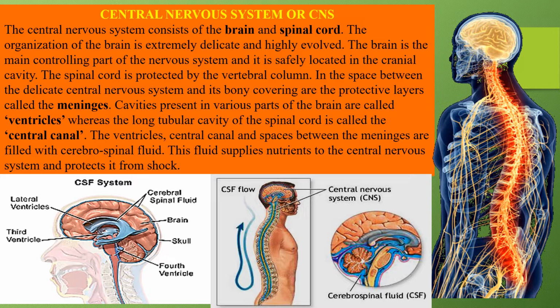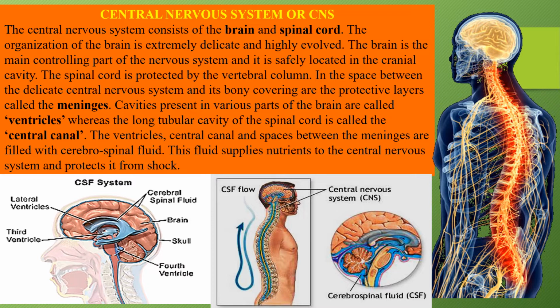In the space between the delicate central nervous system and its bony covering are the protective layers called the meninges. ठीक है, तो ये जो space के the space between the delicate nervous system and its bony covering, इसके बीच में भी एक protective layer है, क्योंकि जो nerves है ना हमारी जो brain तक पहुंच रही है, ऐसे damage नहीं होना चाहिए bones को touch होकर, तो उसके पास भी एक protective layer है जिसे हम लोग कहते हैं meninges.